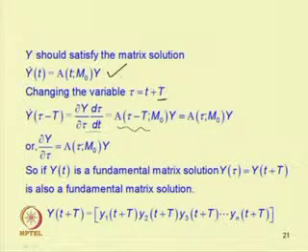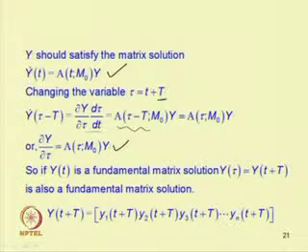Comparing this equation and this equation, one can see that Y dot(t) is the same as that in the case of Y(t plus T). So Y dot(t) equal to A(t, m0) Y is the same as dY by d tau equal to A(tau, m0) Y. From this it can be seen that if Y(t) is a fundamental matrix solution, then Y(t plus T) also is a fundamental matrix solution.